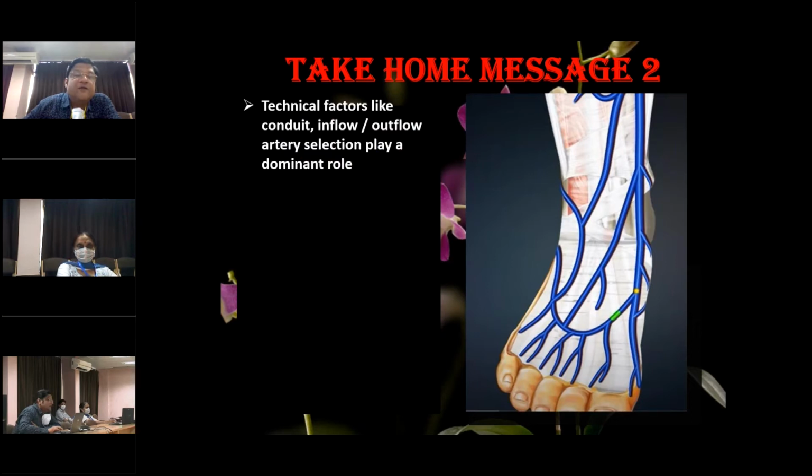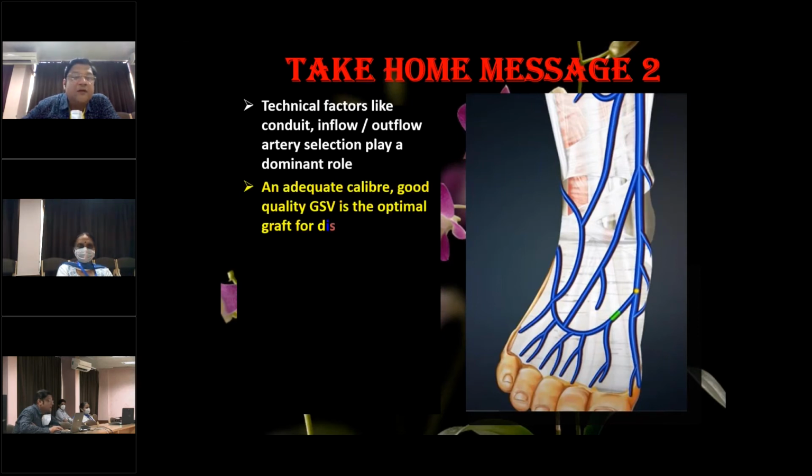Of course, the technical factors are very important, like what conduit you are choosing, whether it's a great saphenous vein or another vein, or whether it is a PTFE graft. The most important thing is the inflow and the outflow vessel. The inflow vessel has to be uninvolved. It has to have a good flow. Also very important is the outflow vessel. The principle is you have to take the best flow which is available most proximally.